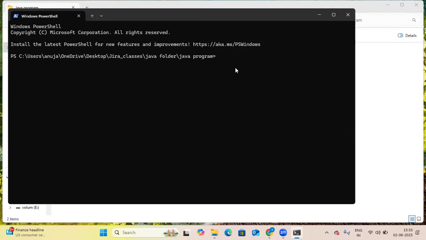We have installed JDK, the Java Development Kit, which is a compiler and runtime environment. Now we have written the code. Now we will compile it into a dot class file, and that class file is converted by the compiler into bytecode, which goes to the JVM, and from the JVM it is converted to machine code. We have installed JDK, so we have a compiler and interpreter both.